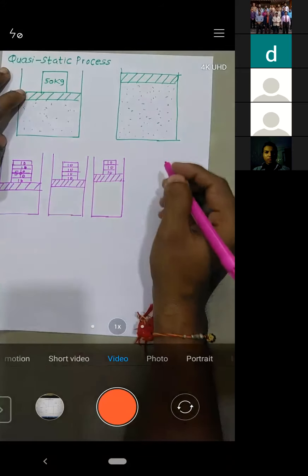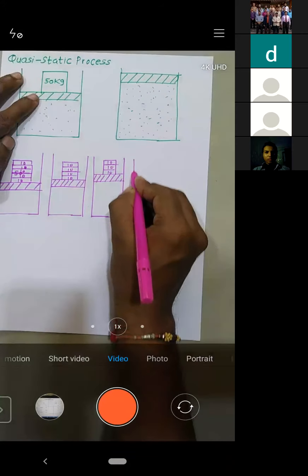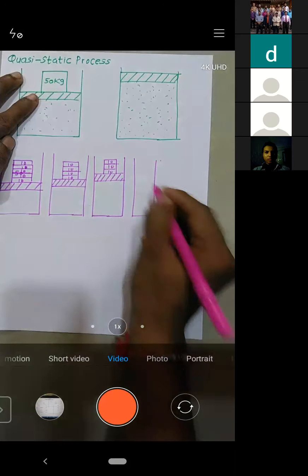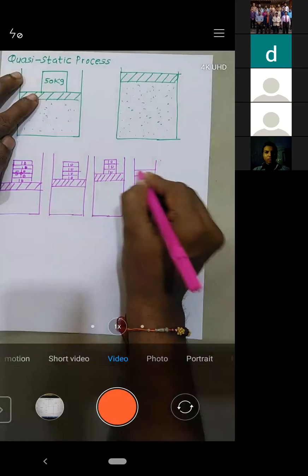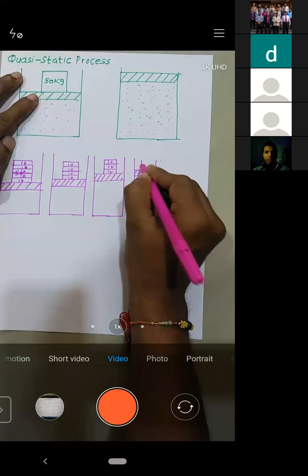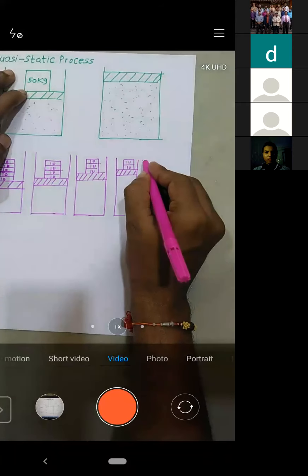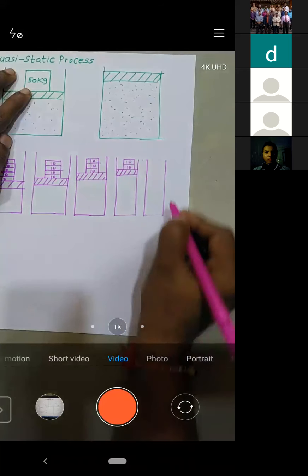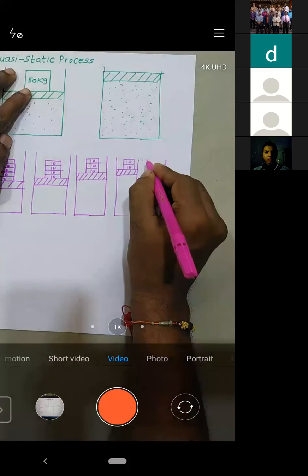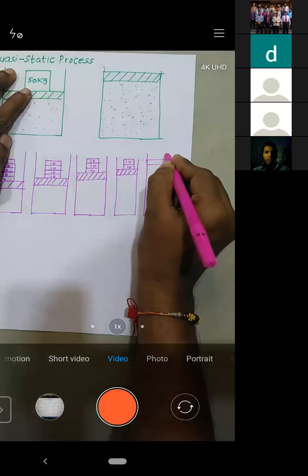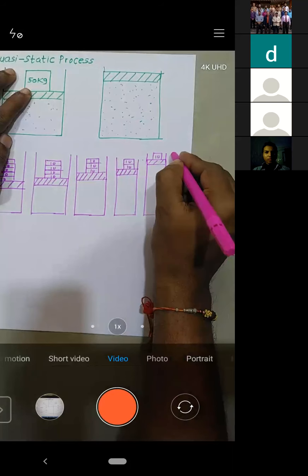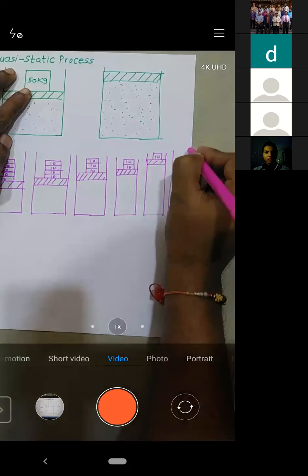Now again I will remove one strip, so it becomes like this. This is 10, this is 10. Still there are 2 more strips. I will again remove it. Try to understand this concept. But still there is one strip of 10 kg, and now I'll just remove that strip.